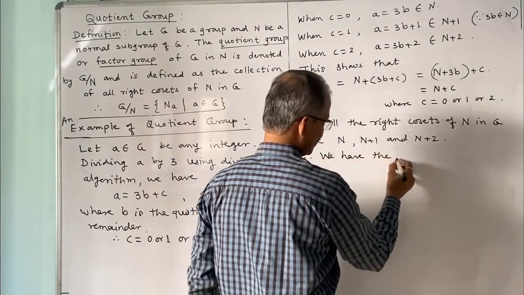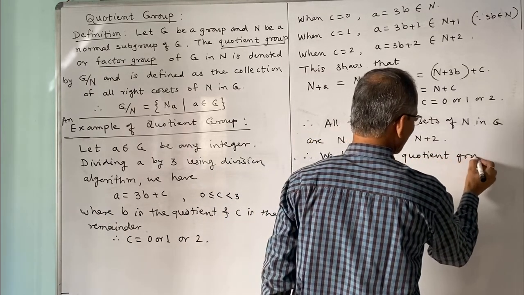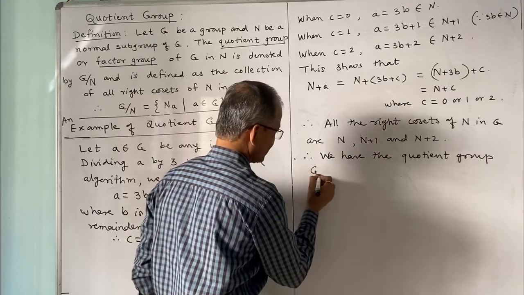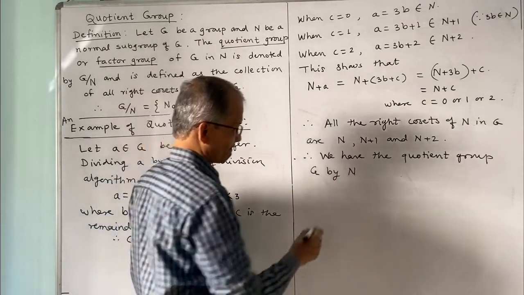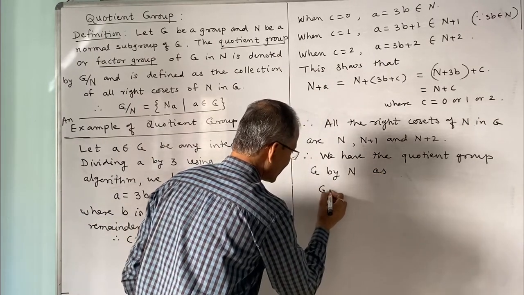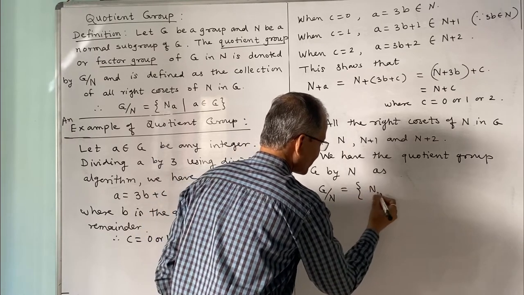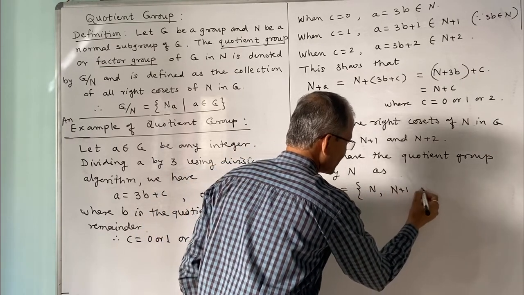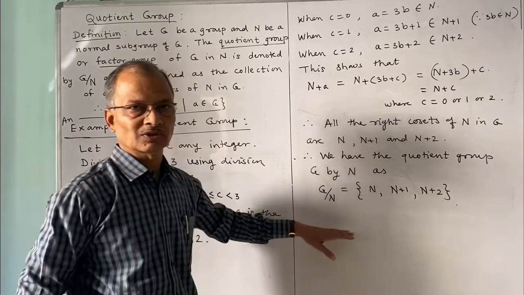And therefore we have the quotient group of G by n, written G divided by n, equal to the collection of right cosets n, n plus 1, n plus 2. So this is the construction of the quotient group.